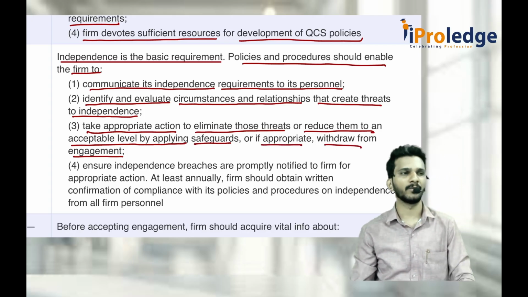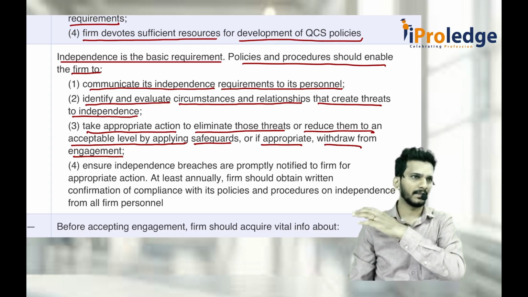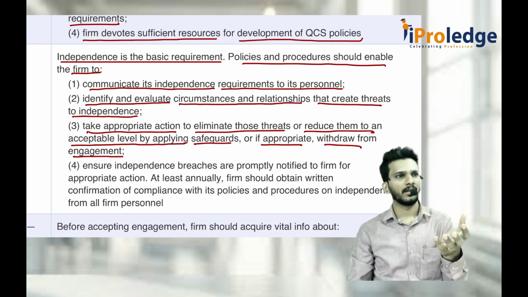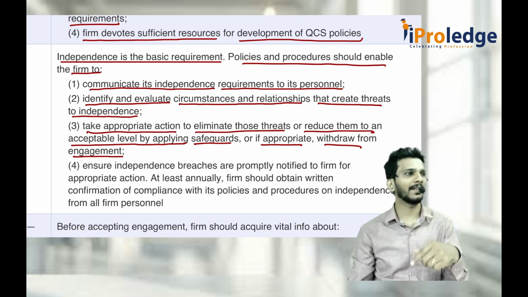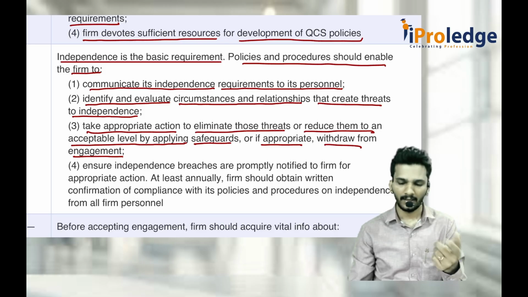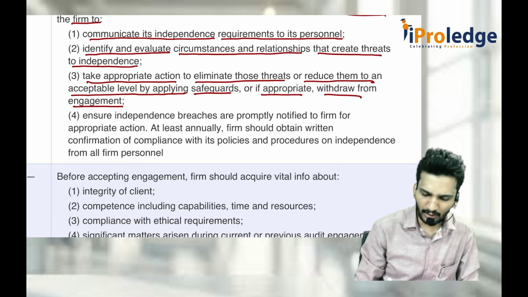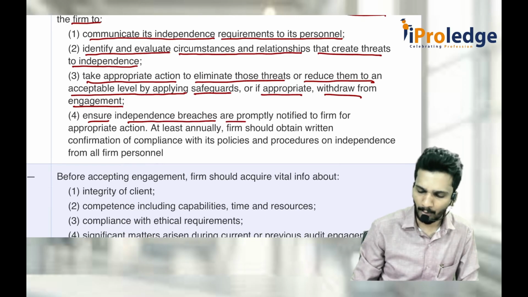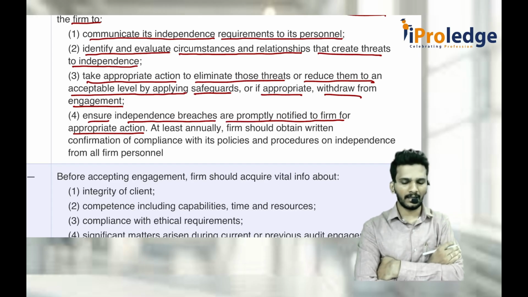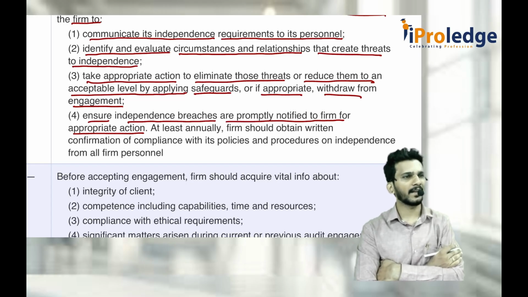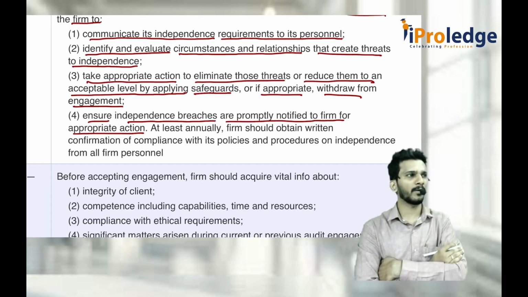We even discussed this in ethics, where if it is not possible to eliminate the threats, you reduce them to an acceptably low level. I think I gave an example of your relatives purchasing more than 1 lakh rupees worth of face value shares. Again, you ensure that independence breaches are promptly notified to the firm for appropriate action. For example, earlier, whenever you are appointed as an auditor or you are performing work in some work of the firm, later one of your relatives is appointed a director of the company. That means there is a breach of independence at a later point of time.